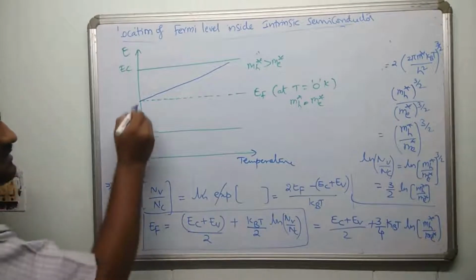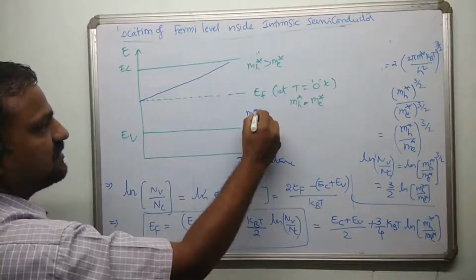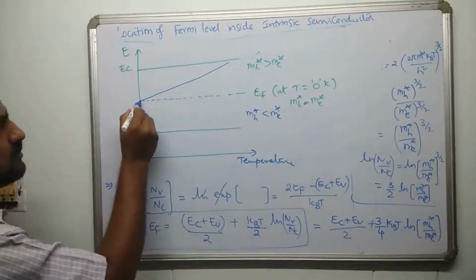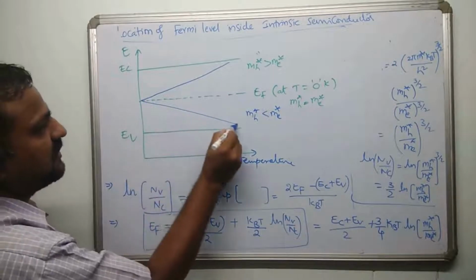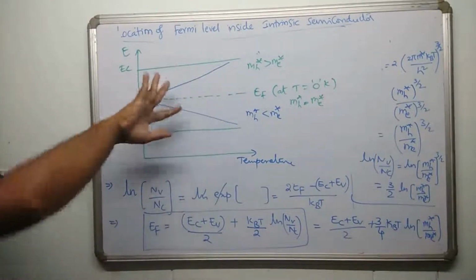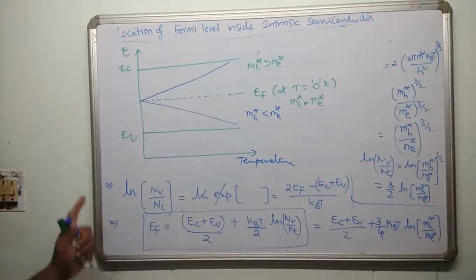Now the other case, if mH star is less than mE star, in that case it is going to be a negative slope. So the graph is going to be something like this, right? These two graphs are symmetric, but the slopes are positive and negative, symmetric about this horizontal axis. So this is the variation of Fermi level with temperature. And there is one more corollary for this that I'll proceed to next.